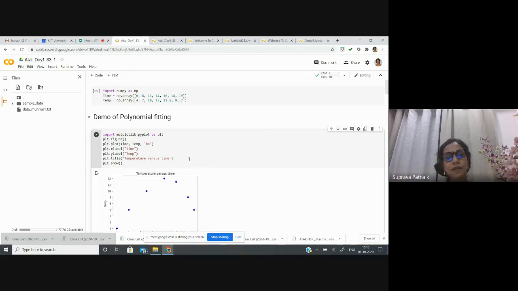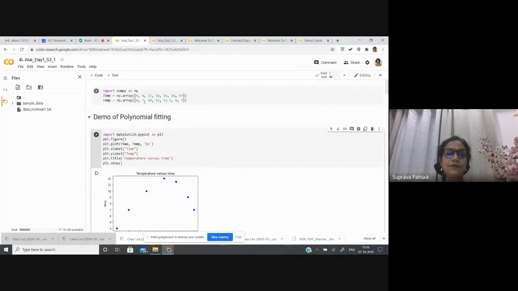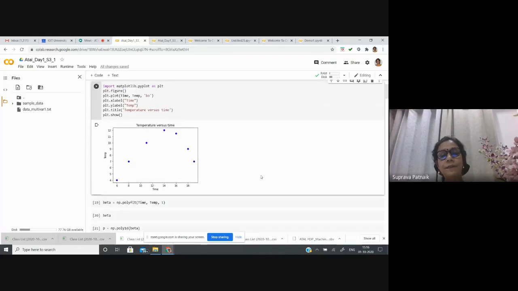So if I run this, it gives me a plot. Since I am not mentioning that it is a line plot, it will simply come as the scatter plot or the dots corresponding to this time and the temperature. So these are the dots for the values shown here. At time 6, temperature is 4, time 8, it is 7, 11, it is 10, 14, 12, 16, 11. This way I have all the 7 points.